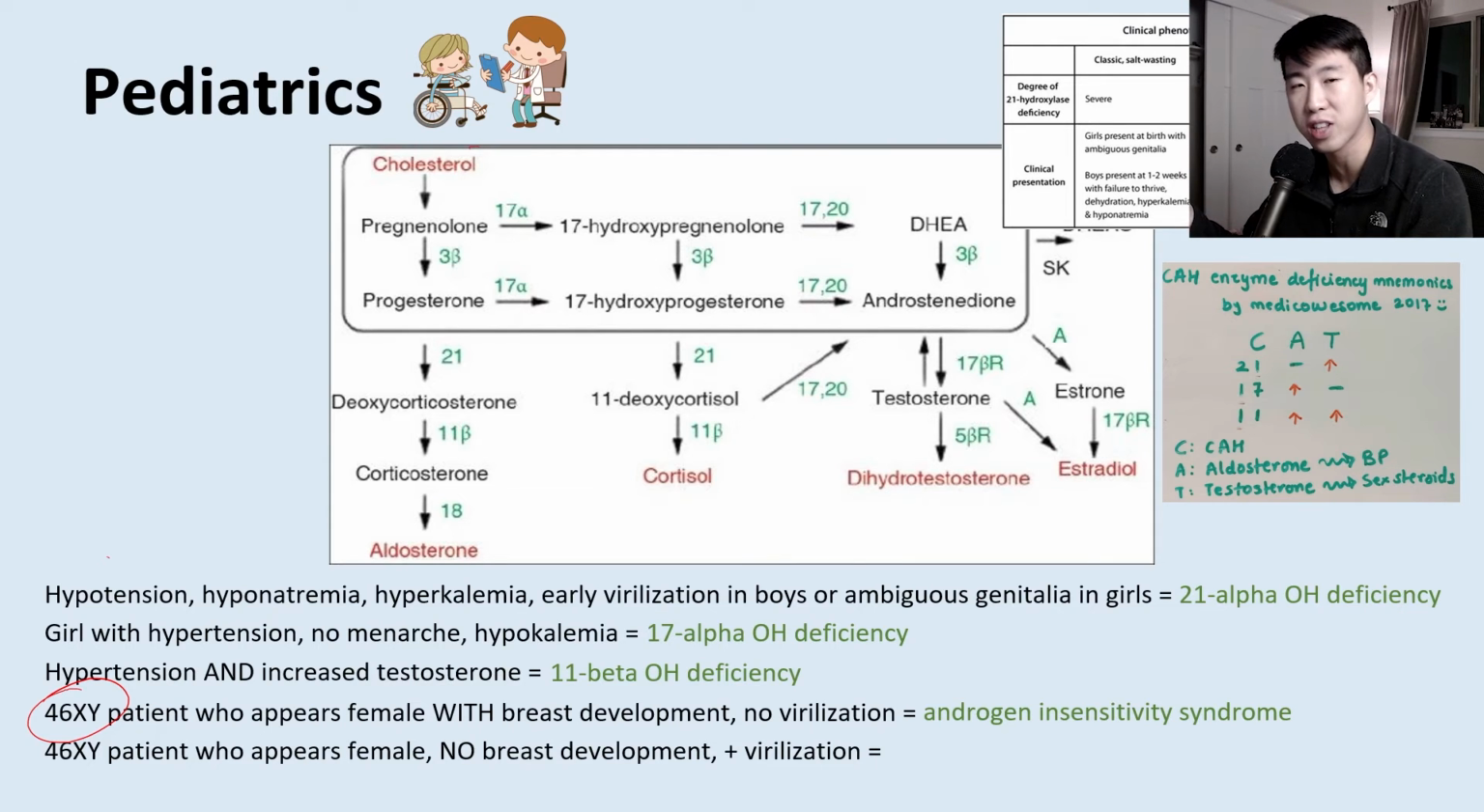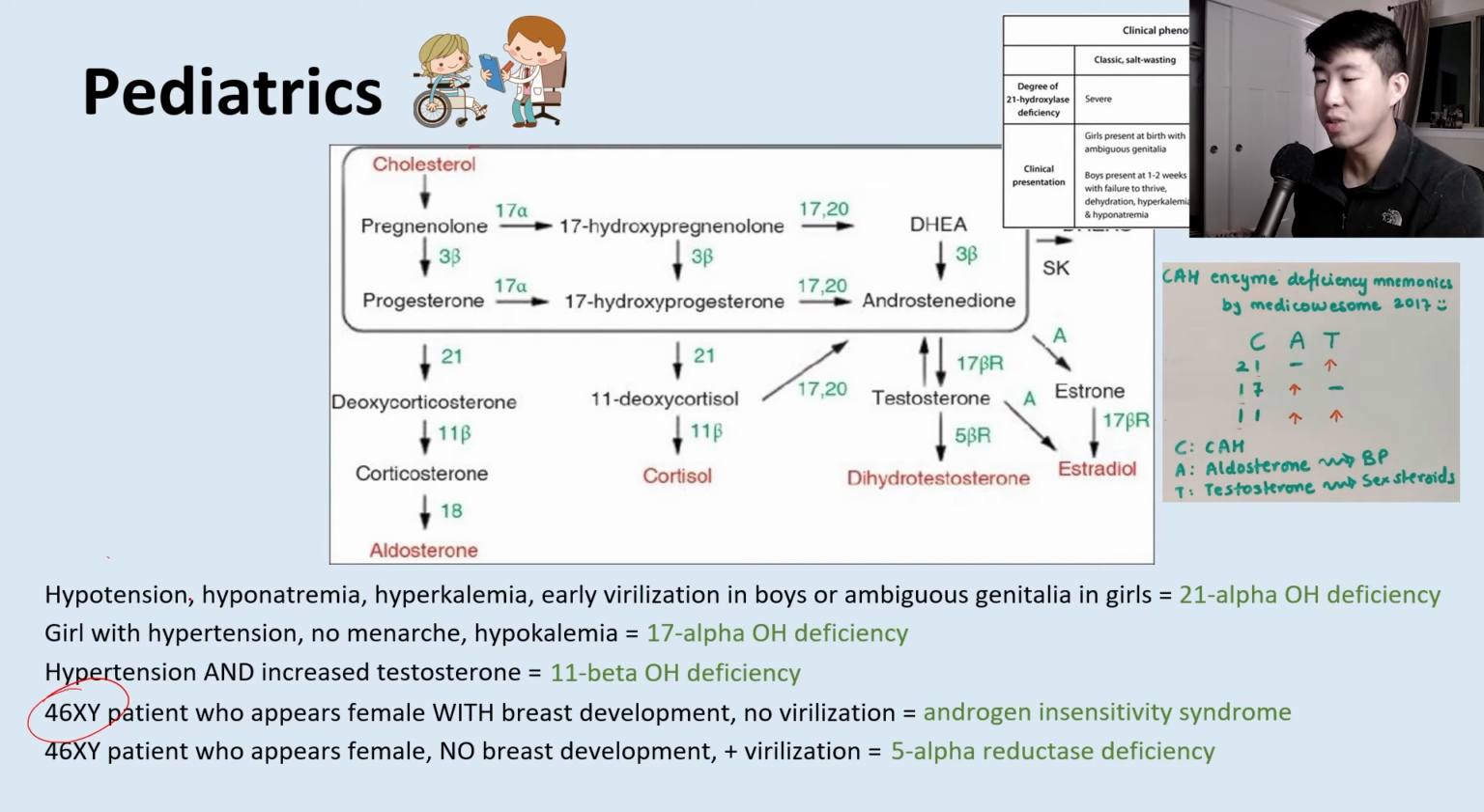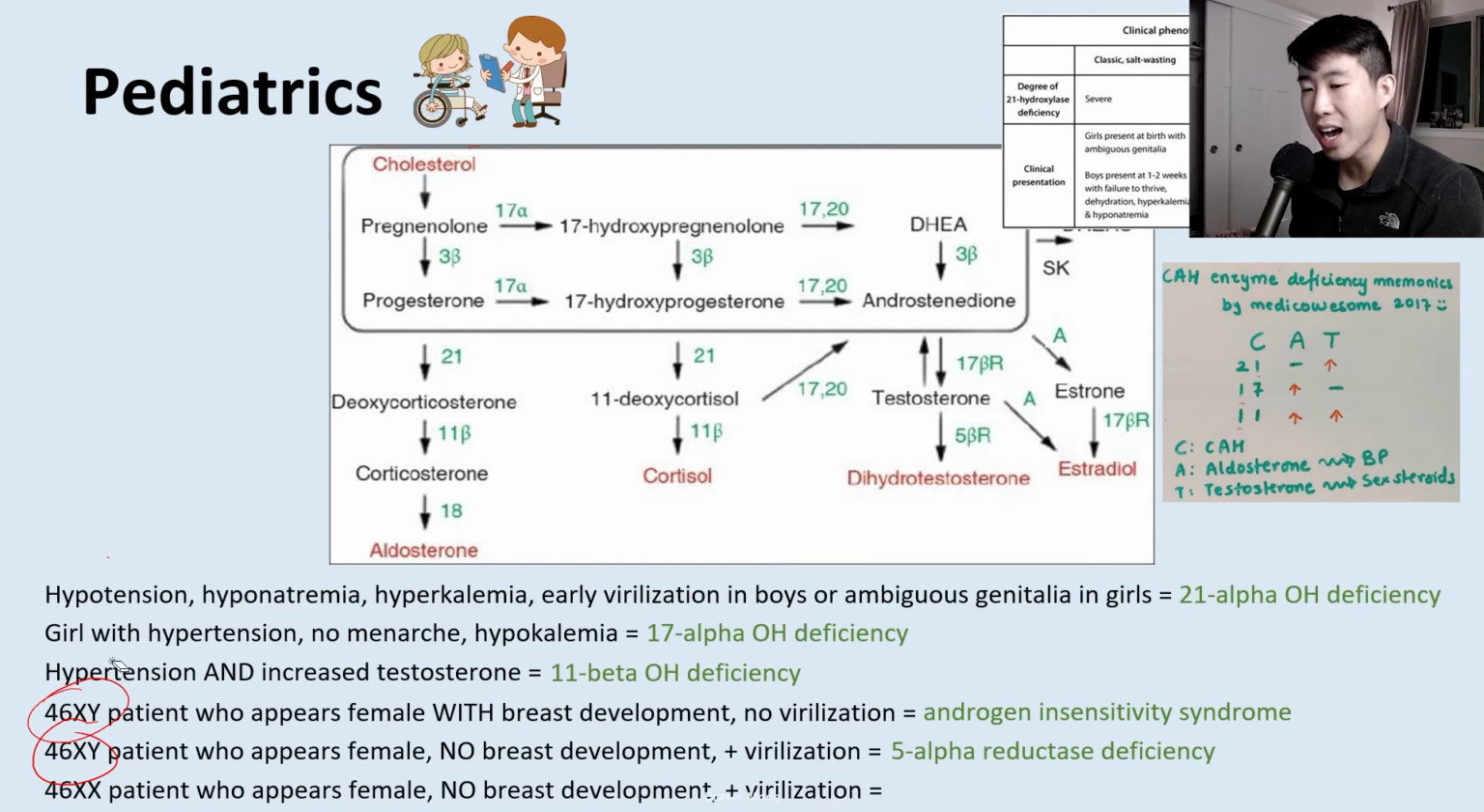So you'll see a little bit of clitoromegaly in this kind of patient. And this is going to be due to 5-alpha reductase deficiency. So these patients still have testosterone and they still respond to those androgens, but they just don't have the strong version of testosterone known as dihydrotestosterone or DHT. So they appear female, they don't get breast development because of the low level of androgens, and they do have some virilization.